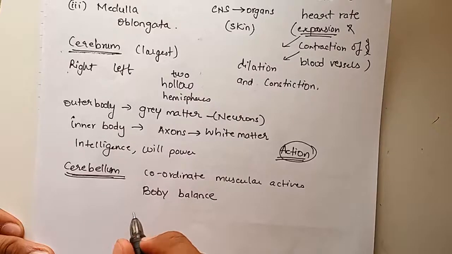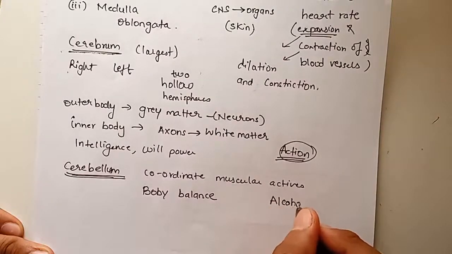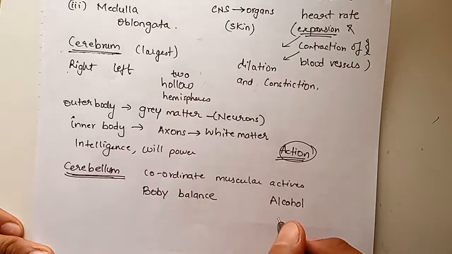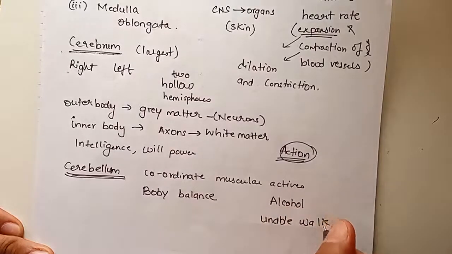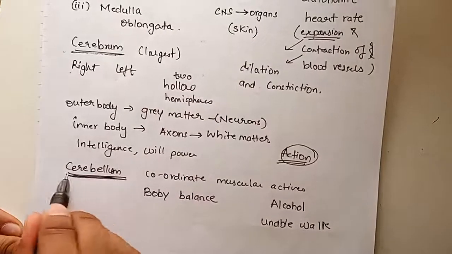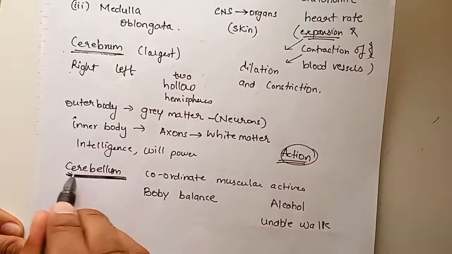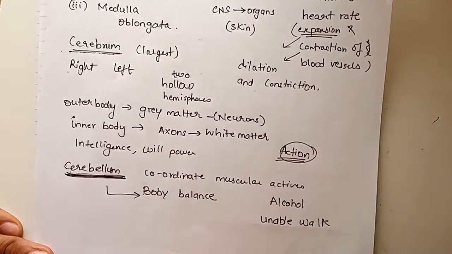For example, when a person consumes alcohol, he is unable to walk properly. Correct? He is unable to walk when he consumes alcohol in huge quantities. Why? Because his cerebellum is affected, and because his cerebellum is affected, he loses his body balance.